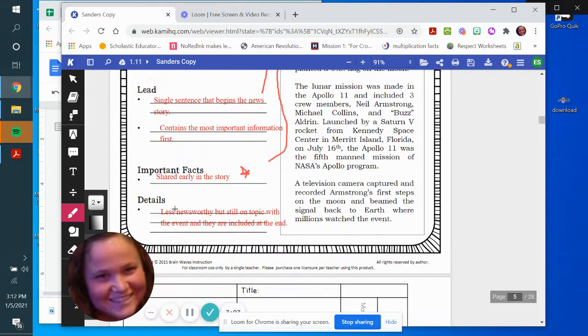And then finally, less newsworthy but still on topic with the event, and they're included at the end. So let's make sure that it's not as important as what we already read, but it still has to be in here. It said a television camera captured and recorded Armstrong's first steps on the moon and beamed the signal back to Earth, where millions watched the event. So is it important that the camera was there to capture this? Definitely. But it's more important that he was there actually taking the steps. So this would be deemed less important, and therefore that's why it's at the end. They did a good job with making sure that they structured that well.